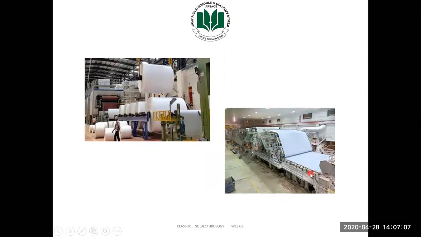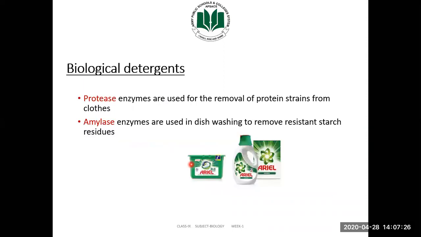The first step is when paper pulp is spread over the conveyor belt, and the paper is produced and folded into big, huge paper rolls. These paper rolls are cut and then provided to the stationery mart so that our registers and books can be printed on it, and we can use this paper easily. So you can see how we use enzymes in different industries, which is very beneficial for us. It is surprising, because we didn't have any idea that enzymes are used in so many industries, in Pakistan specifically.